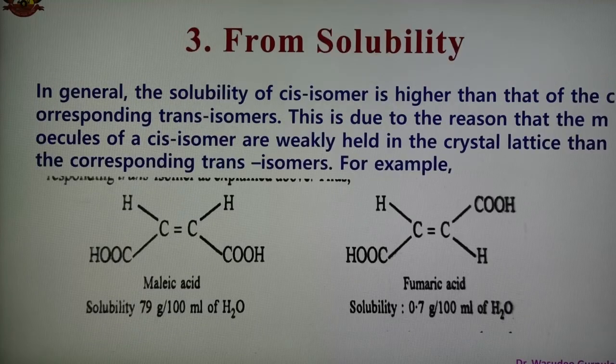This is the second method. The third method is that from solubility also it is possible to identify the cis and trans isomer. In general, the solubility of the cis isomer is higher as compared to the corresponding trans isomer. This is because the molecules of the cis isomer are weakly held in the crystal lattice than those of the trans isomer.